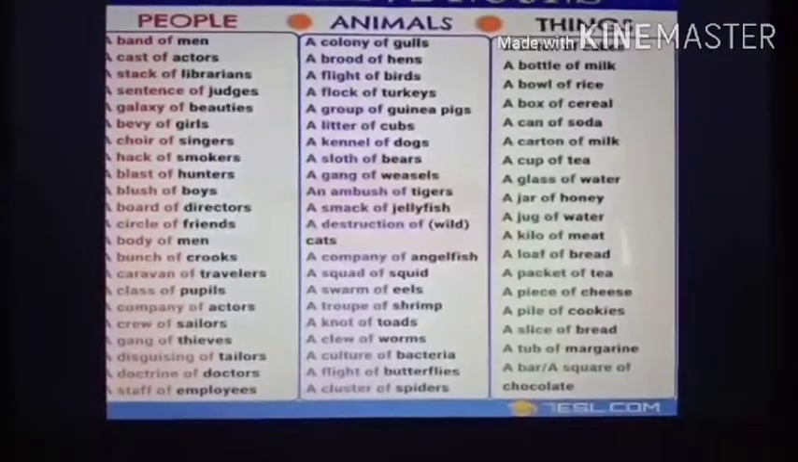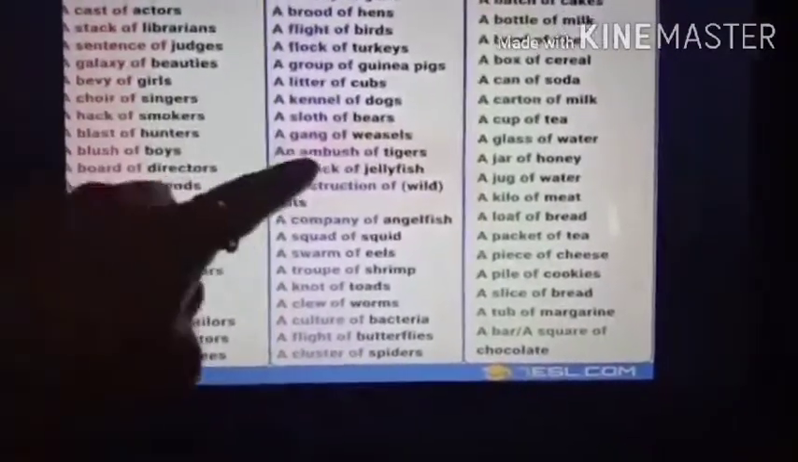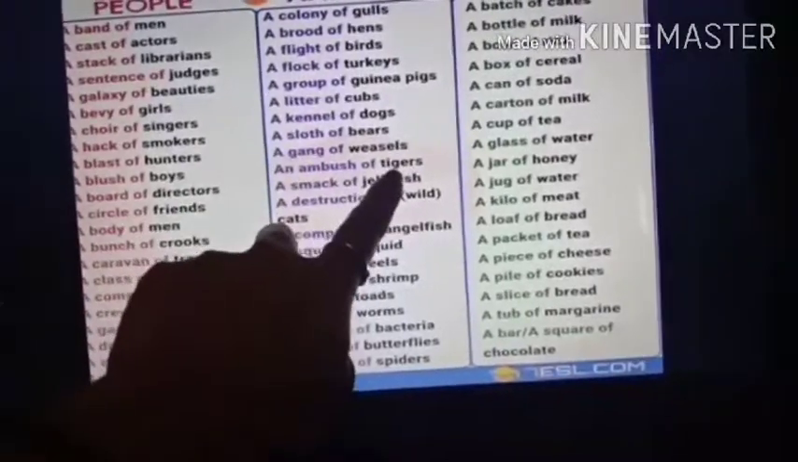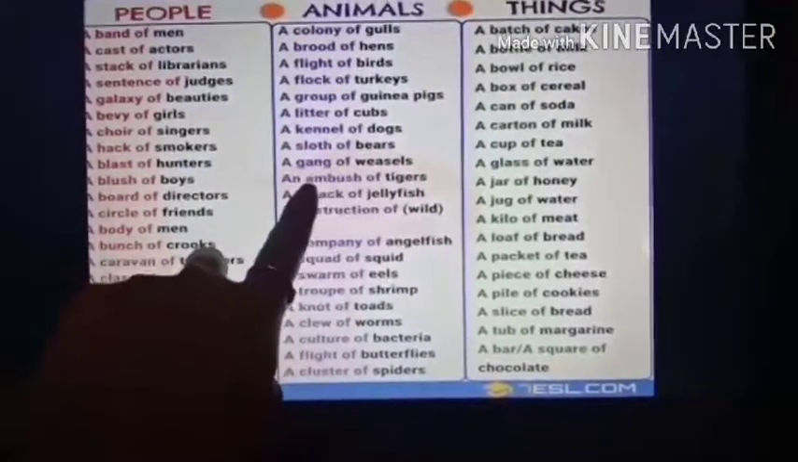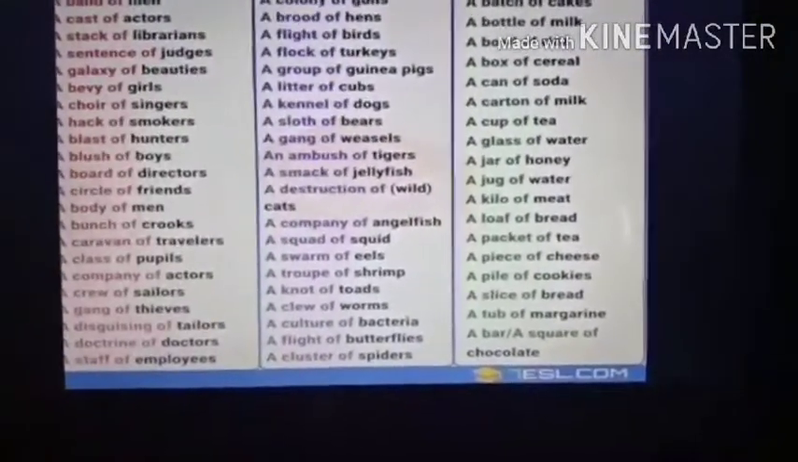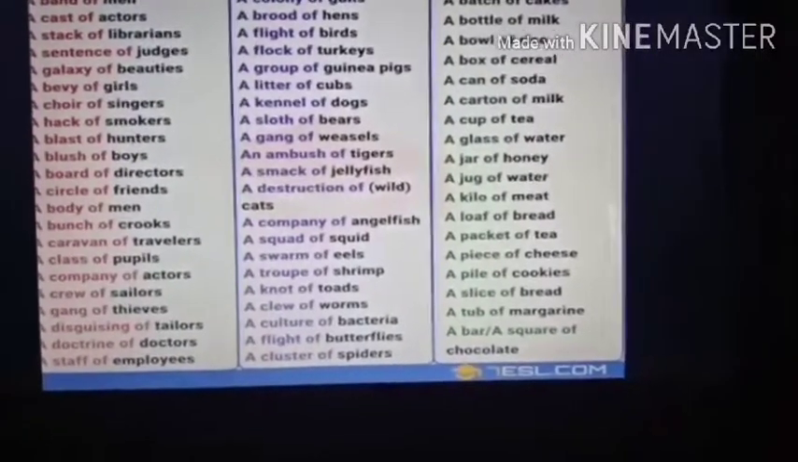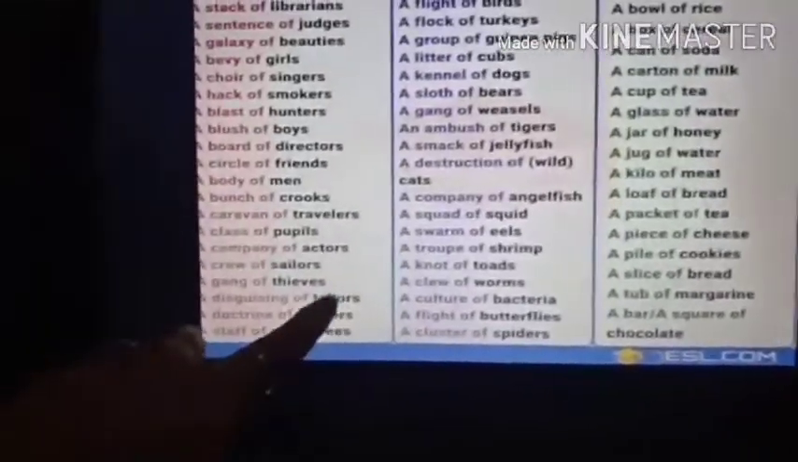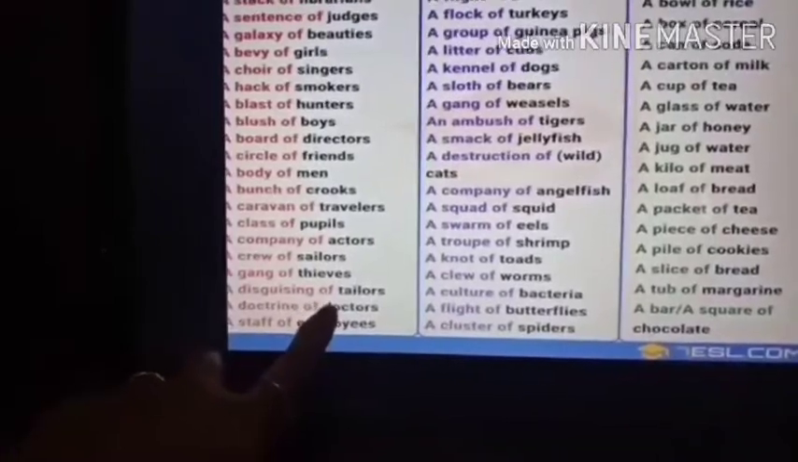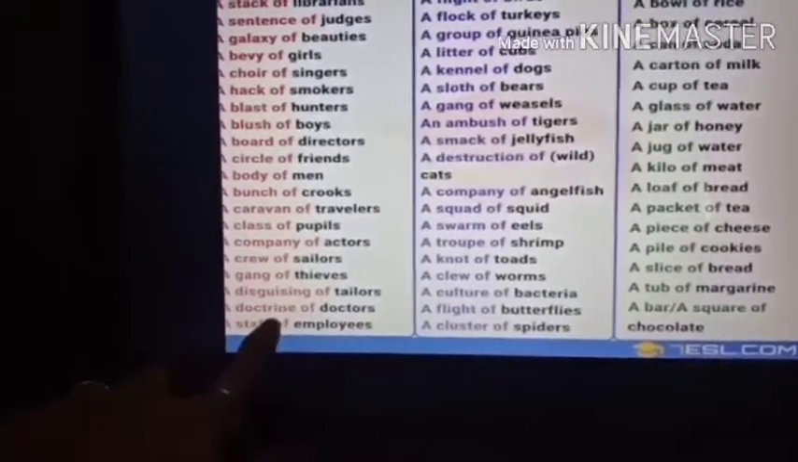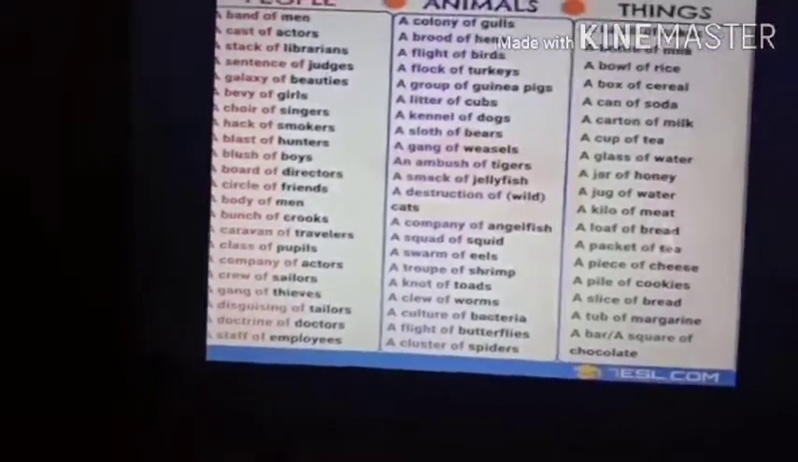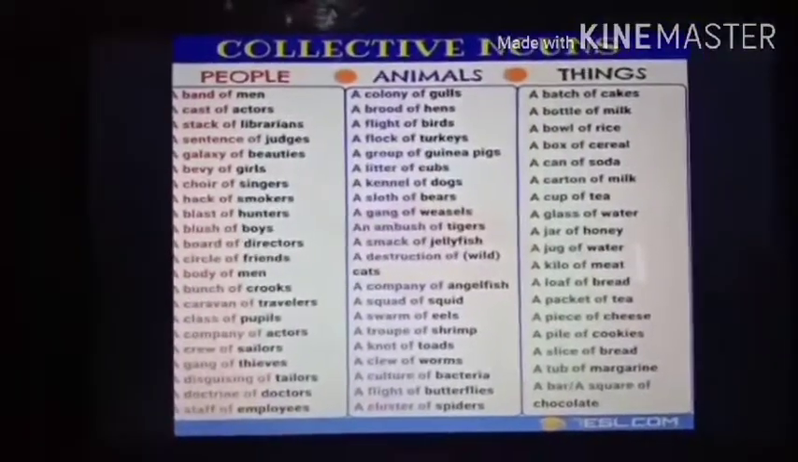If you don't know the collective noun of tiger, you can search. See over here, tiger. It is called an ambush. If you don't know what a group of tailors is called, you can see disguising. If you don't know what a group of doctors is called, you can check doctrine. Okay, so here I have given all the collective nouns. You can just go through it.